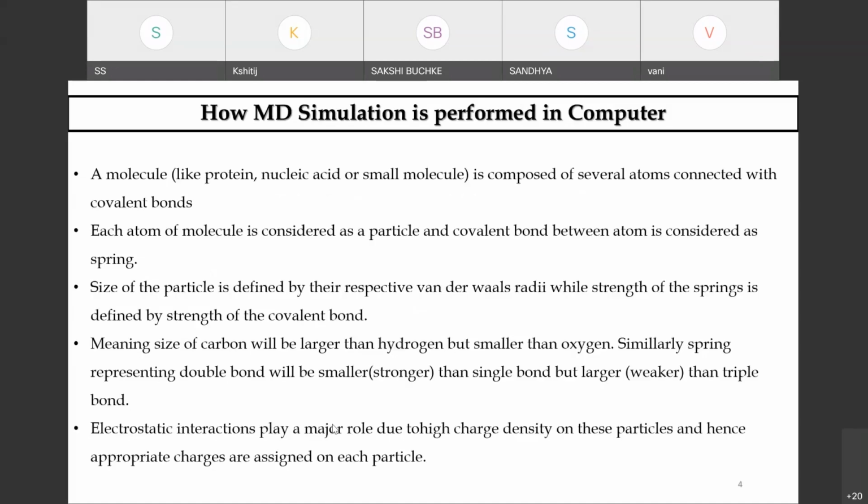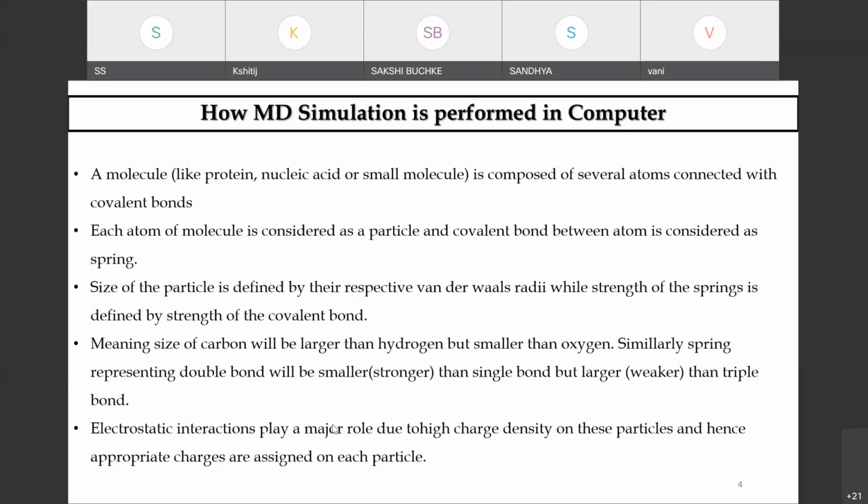So how do you do this in a computer? As I told you, you have those biomolecules, which are composed of several atoms connected with covalent bonds, etc. Each atom of the molecule is considered as a particle, and a covalent bond between those atoms is considered as a spring. Once you have these forces inherent within the molecule, you have the size of the particle, which is governed by the van der Waals radii, etc.